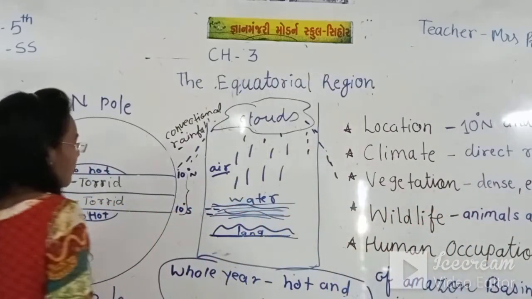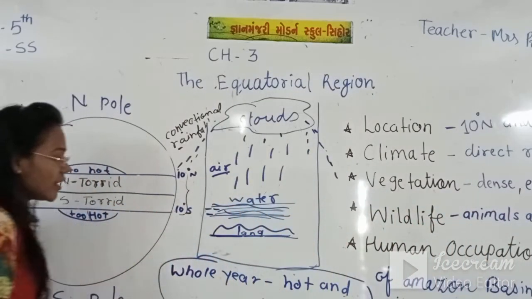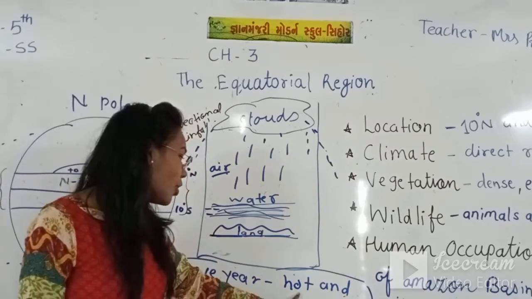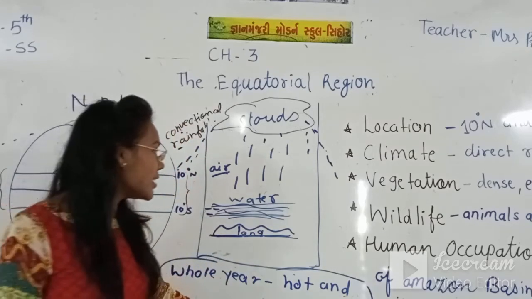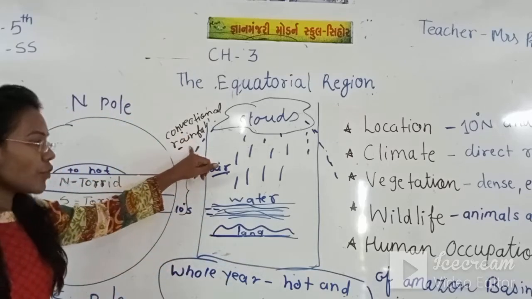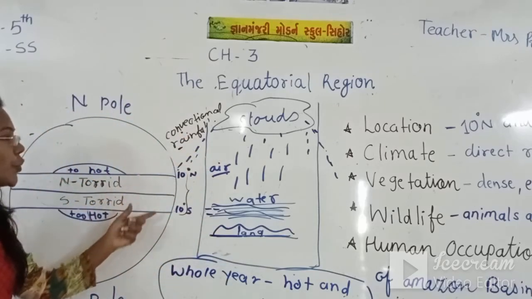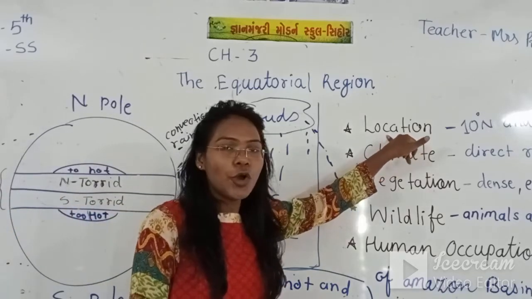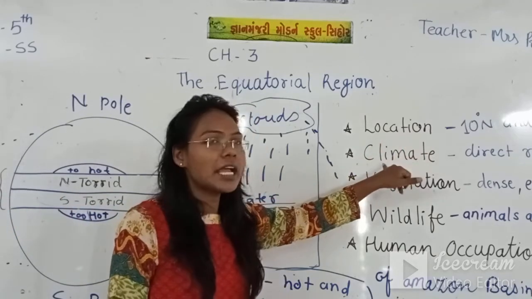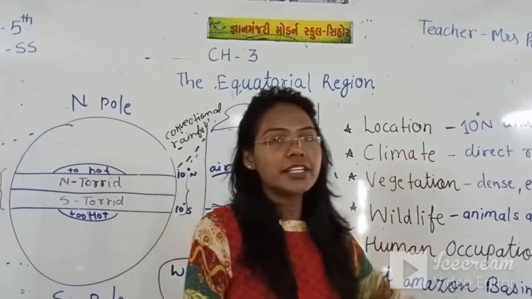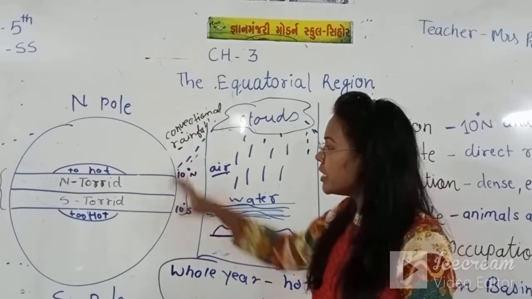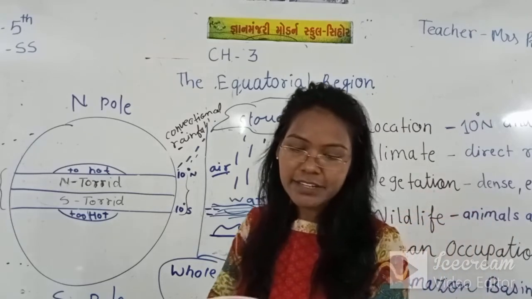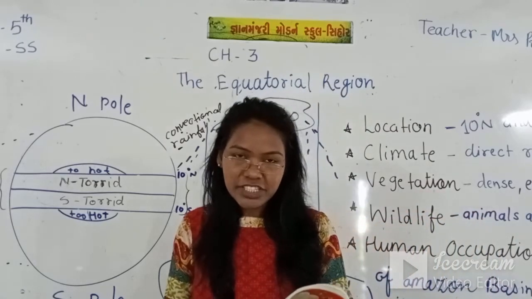We have seen the evaporation process, and we also discussed the climate. Always we feel a hot and humid climate, and convectional rainfall is there in the equatorial region. So what we have learned today is the location and the climate of the equatorial region. Please note all this down in your notebook, and in our next video we will see the vegetation.